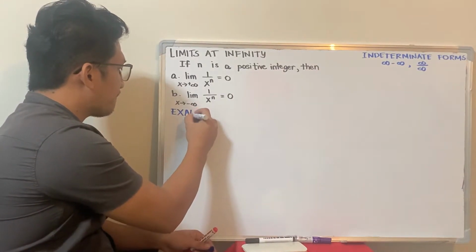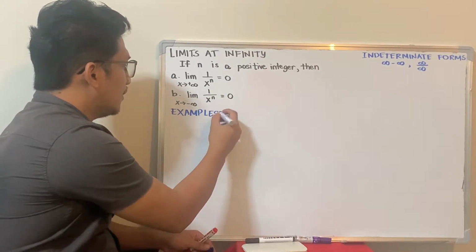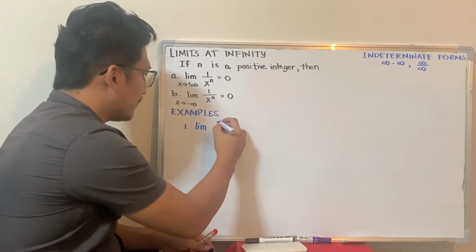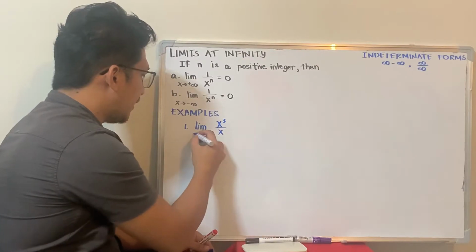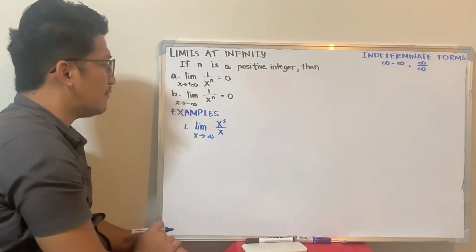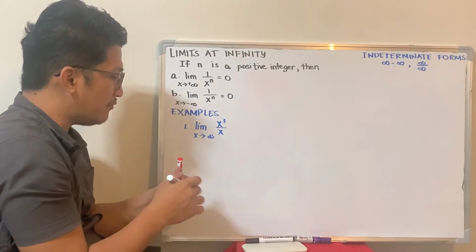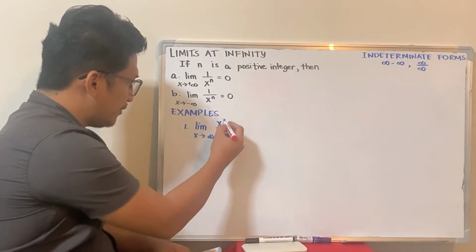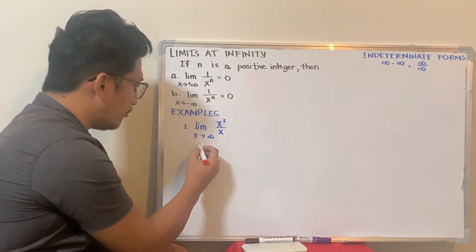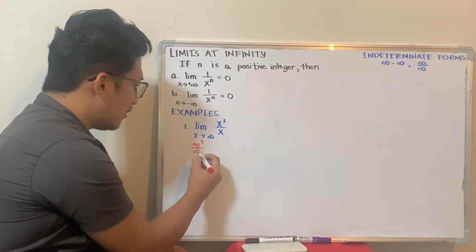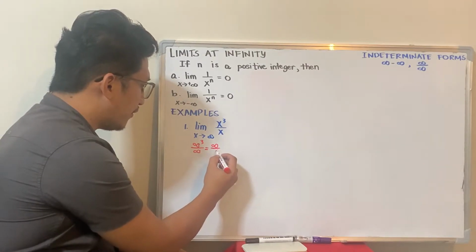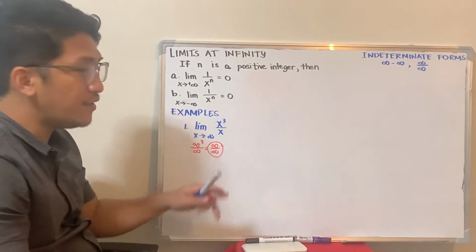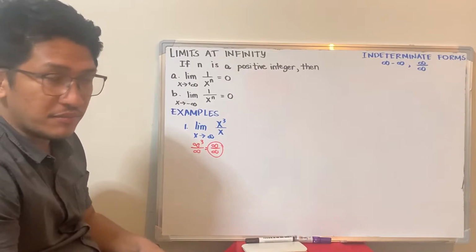Examples. Number 1, if you are to solve for the limit of x cubed over x as x approaches infinity, you cannot just substitute right away, because what will happen if you substitute right away? If you substitute infinity, it becomes infinity cubed over infinity, which is equal to infinity over infinity, which is indeterminate. So that's one of the indeterminate forms. Infinity cannot be divided by infinity. Otherwise it becomes indeterminate.